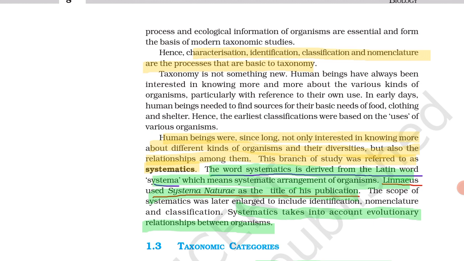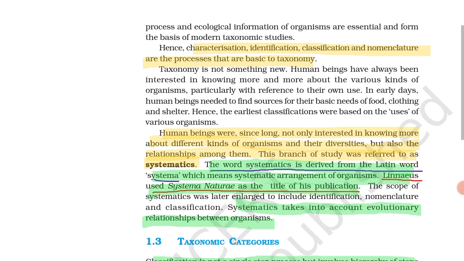Human beings were since long not only interested in knowing more about different kinds of organisms and their diversities, but also the relationship among them. This study was referred to as systematics. Means what? Human beings were not only interested in different kinds of organisms, but also in the relationship among them. So the study of this branch is called systematics. The word systematics is derived from the Latin word systema, which means systematic arrangement of organisms. Linnaeus used Systema Naturae as a title of his publication.